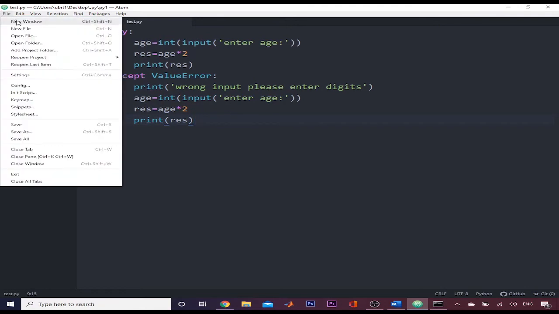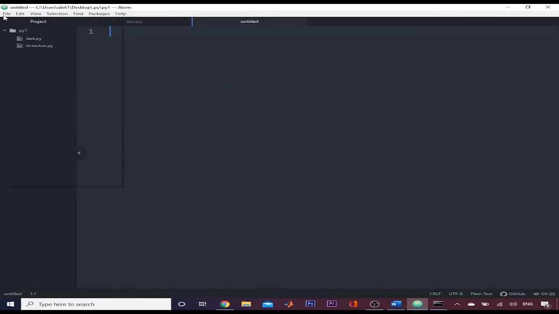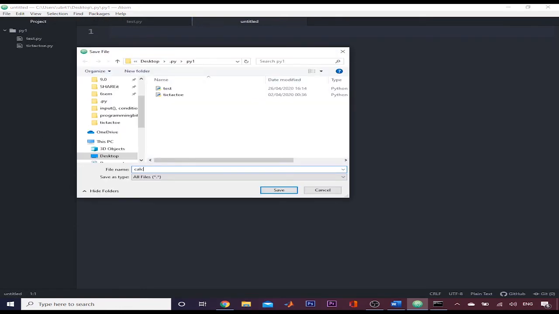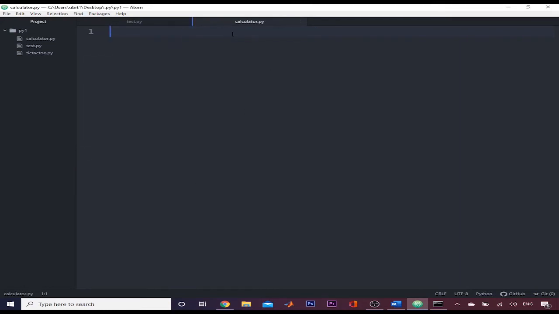So here I will make a new file and save it as calculator.py. I have saved it. Now we will start from the menu, which will ask the user which operation he or she wants to perform. For this we will use the input function, and here I will create a variable operation equal to input.